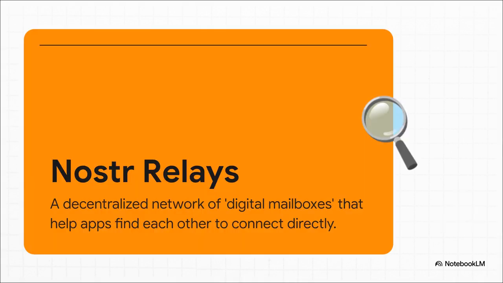Now, that matchmaking is handled by something called Nostr relays. The easiest way to think about these is like a huge, scattered network of digital mailboxes. Our delivery driver has a big list of these mailboxes and just needs to drop off a message at one of them for you to pick up. That's how our apps find each other.